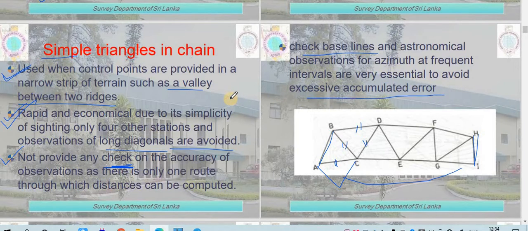So while performing a simple triangulation system, you may need to check the baseline, and astronomical observation should be made in order to avoid some accumulation of the errors. This diagram represents your simple triangles in chain. There might be a question in your university exam related to this also. They might show you a figure of a triangulation system and ask which type of system it belongs to. So you need to remember that this is a simple chain of triangles system.